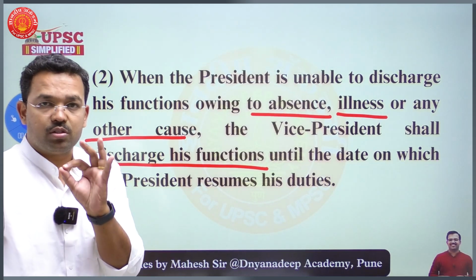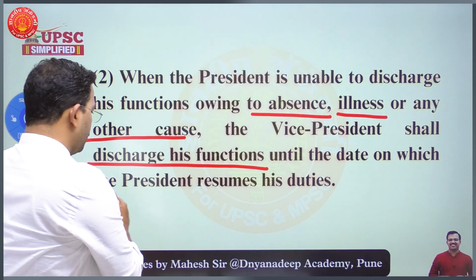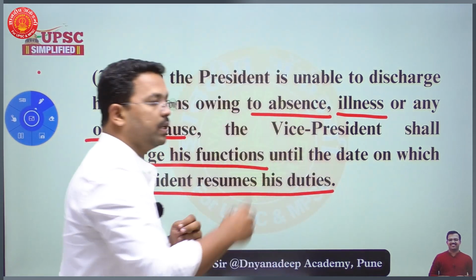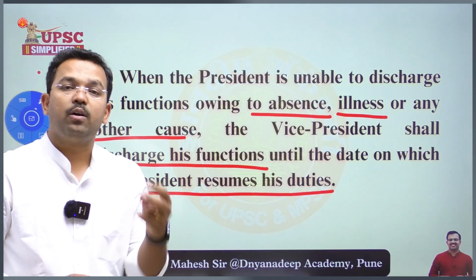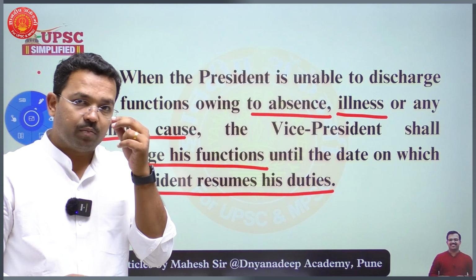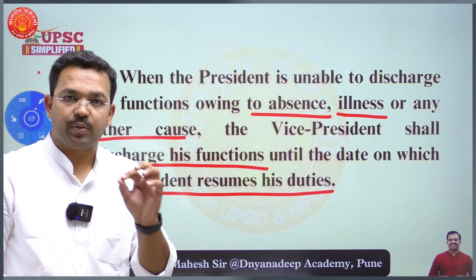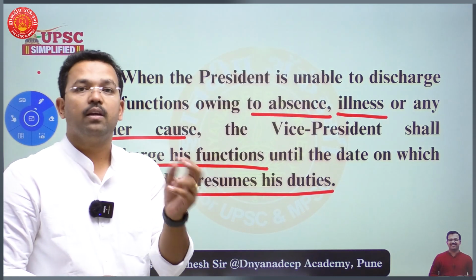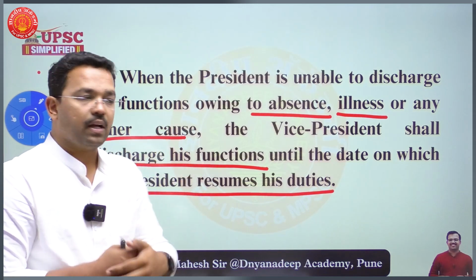He will only discharge the functions of the President until the date on which the President resumes his duties. Discharging the duties and acting as a President of India are two different things, which you must understand very clearly. In practice, both things are the same, but in theory, the two things are different.